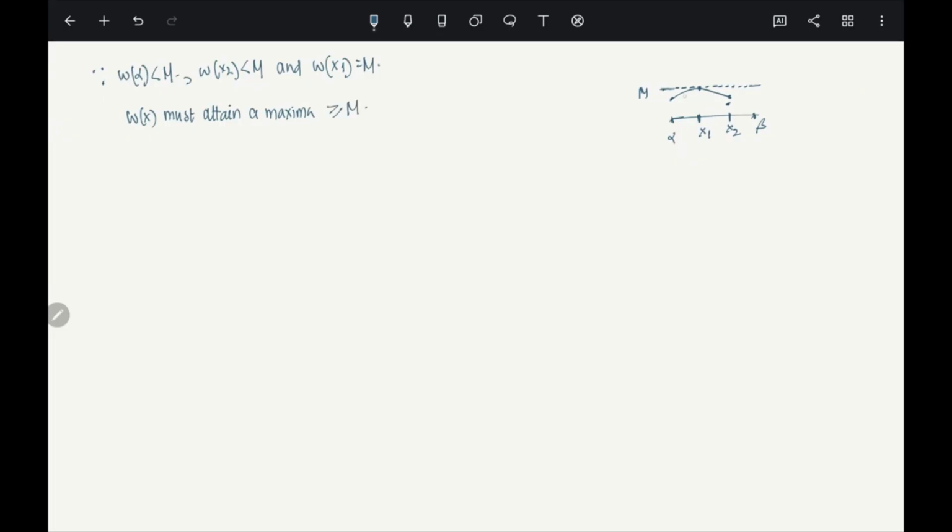At some point it is taking M. So basically the maxima will be at least M. It has to be in between alpha and x2, at an interior point of alpha x2. Between alpha and x2 there is a point where it is taking at least M. I hope it is fine. So this is a contradiction, right?